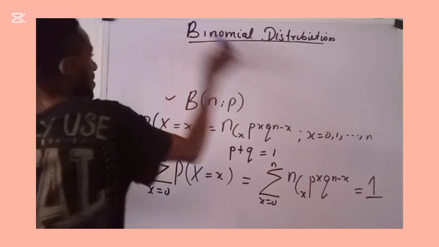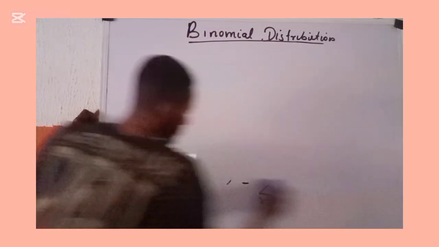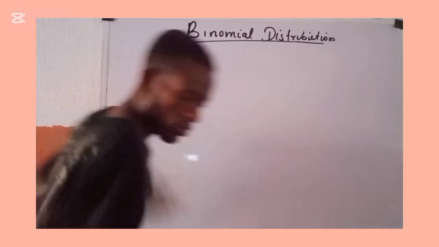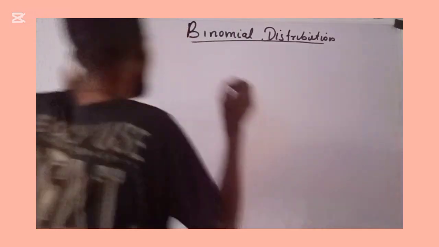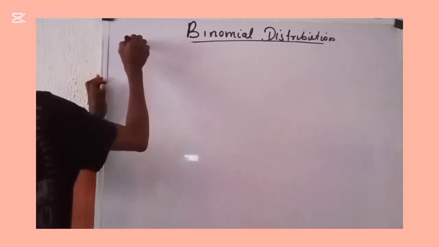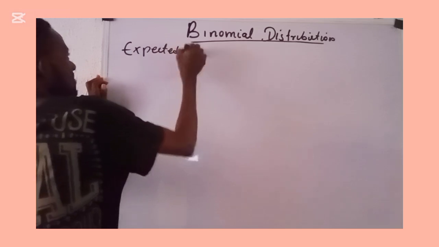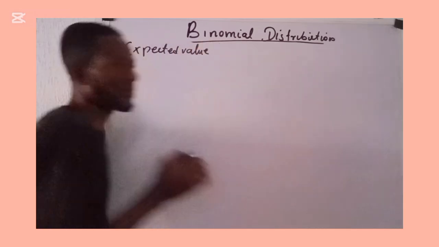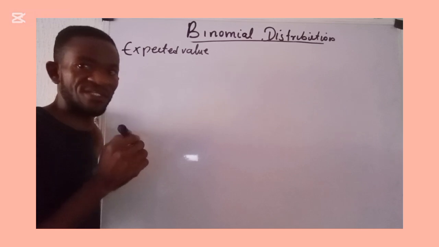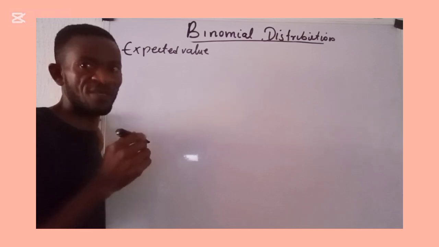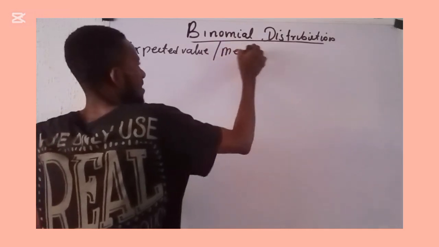So permit me to equally clean this. Okay, let me read it. So we now talk about the expected value of a binomial distribution. Of course, when we talk about the expected value of a binomial distribution, it is the same thing as saying the mean of a binomial distribution. So we can talk about what the mean of a binomial distribution means.